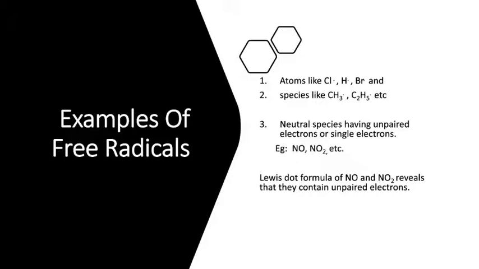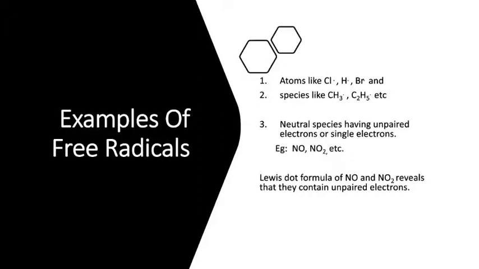If we consider the Lewis dot structure of NO or NO2 molecule, there we will come across the unpaired electron. Because of that reason, they act as free radicals. So free radicals are the species which contain an unpaired electron or odd electron or single electron. They are classified into three types. First one is atoms with unpaired electrons, second one is species with unpaired electrons, and third one is the neutral molecules with unpaired electron. They also act as free radicals, we said.